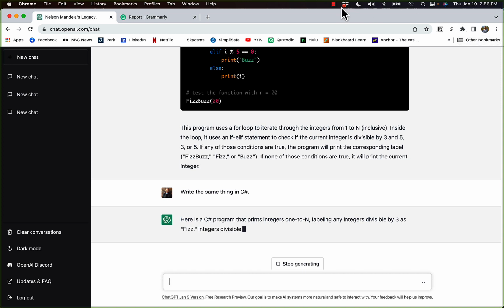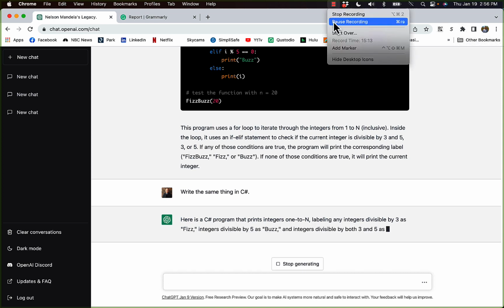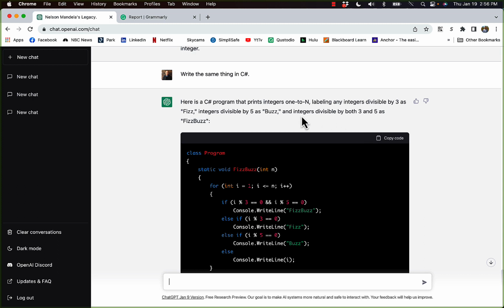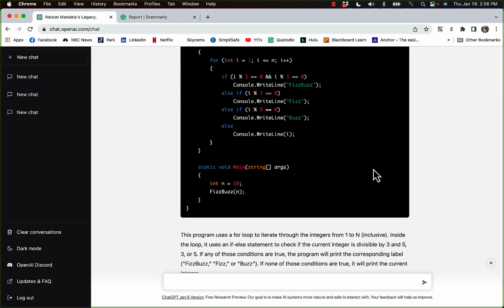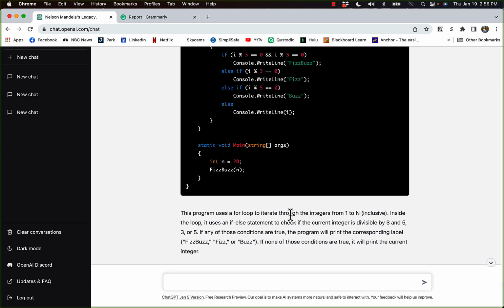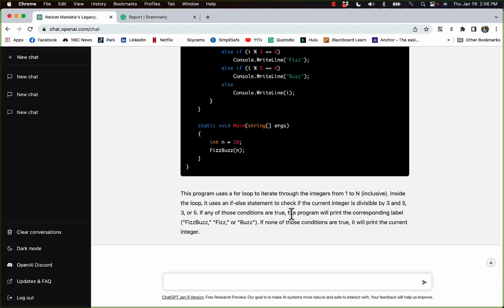I'm going to pause it just for a minute while it works through this. And I'm back. And you see here's a C sharp program that does the fizz buzzing. Indeed, this is a C sharp program that does the same thing. And it explains it again, which is kind of cool as well. And it can write in all sorts of programming languages. It can write all sorts of code that does various things. FizzBuzz was just a really super obvious one that I thought would be cool to demo.